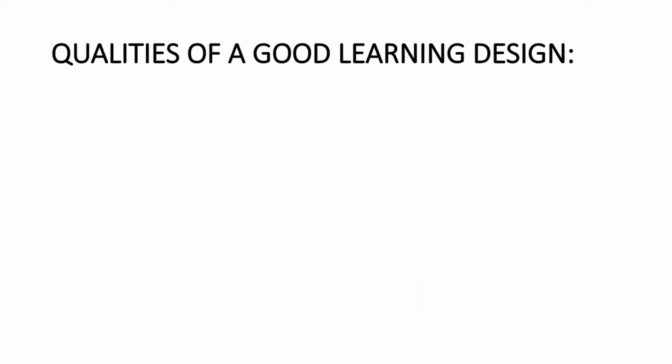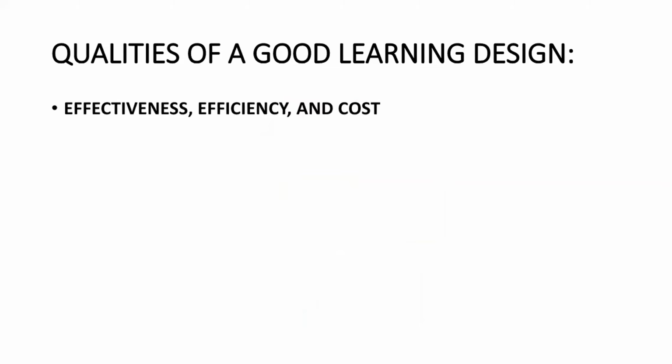Actually, the criteria of a good learning design are involved in many steps. At first, effectiveness, efficiency, and cost. These are the most often used to create a learning design.